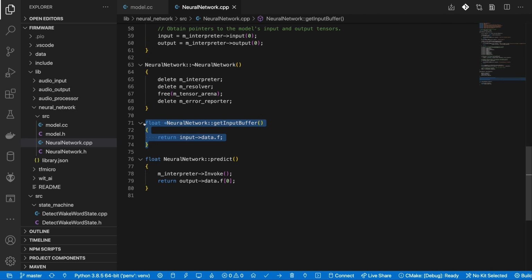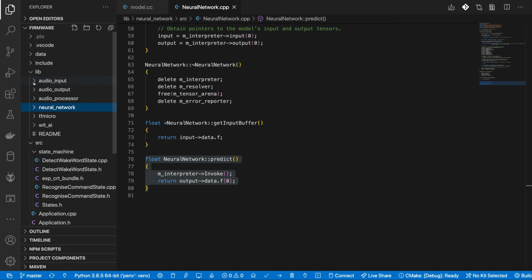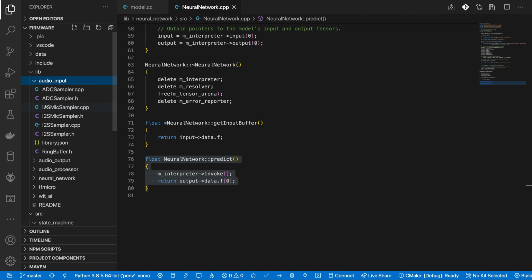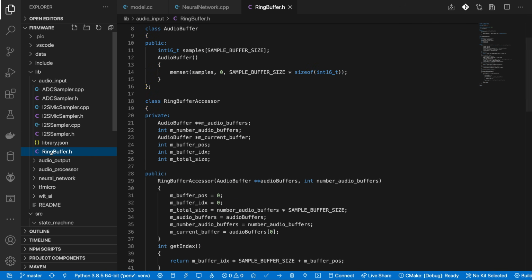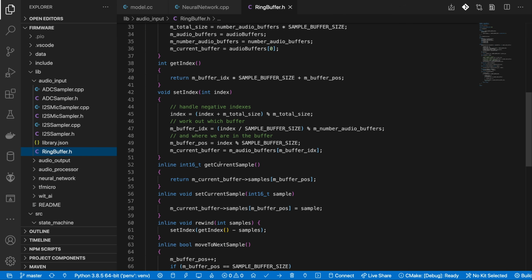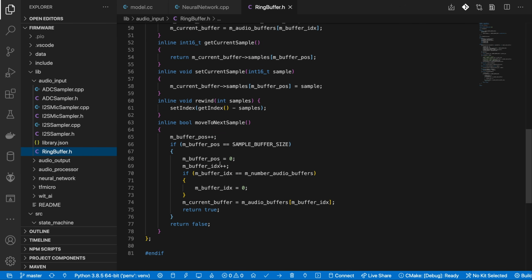We have one to get the input buffer, and another to run a prediction on the input data. We've covered this in more detail in a previous video, so I won't go into too many details on this now. Moving on, we have a couple of helper libraries for getting audio in and out of the system. We can support both I2S microphones directly and analog microphones using the analog to digital converter. Samples from the microphone are read into a circular buffer with room for just over 1 second's worth of audio.